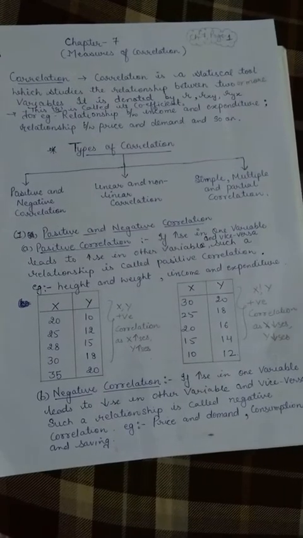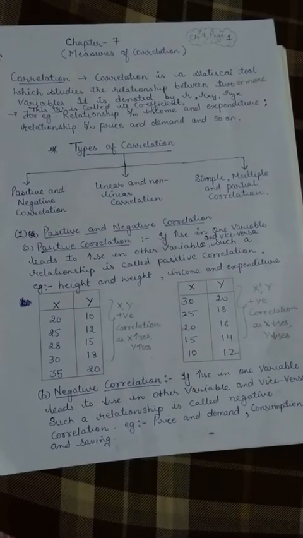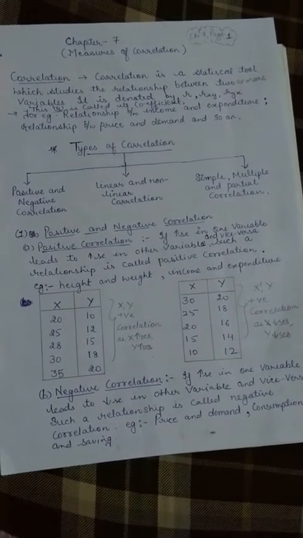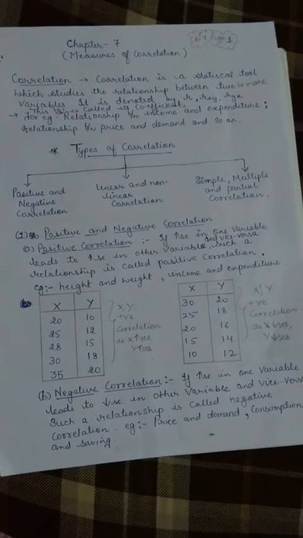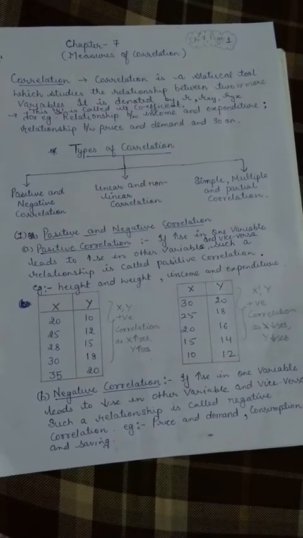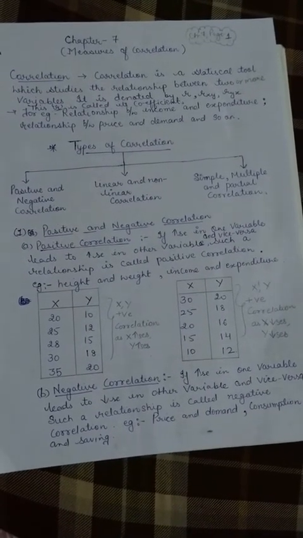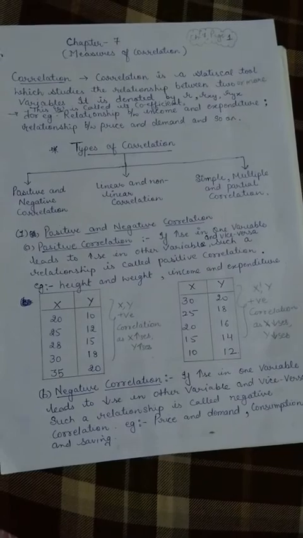And if your study hours are less, then you do not have that good results. So here also is an example of positive correlation.